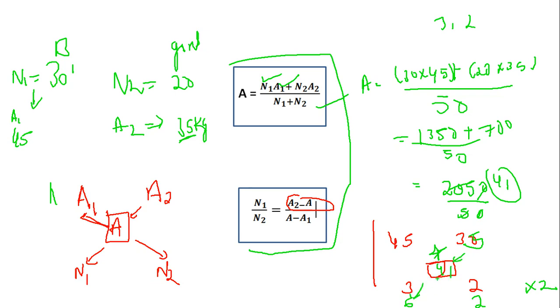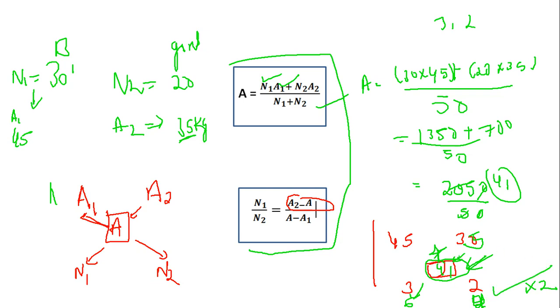41 minus 35 is 6, as well as 41 minus this one after multiplication, this should be converting as 4. Okay, 45 minus 41 is 4. Therefore this is completely valid, because 41 minus 35 is 6, as well as 45 minus 41 is 4, then it should be valid.